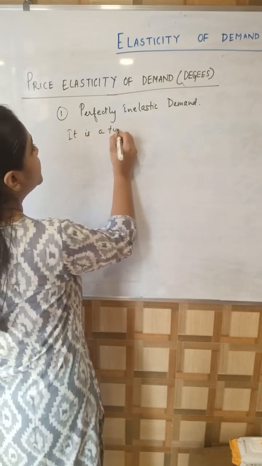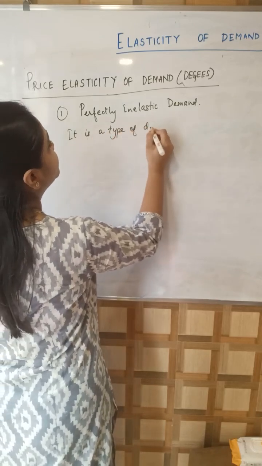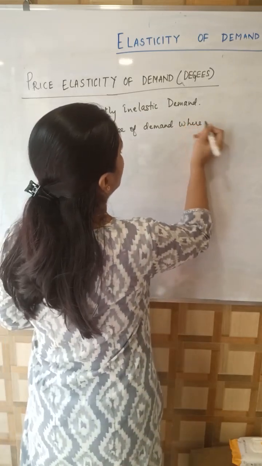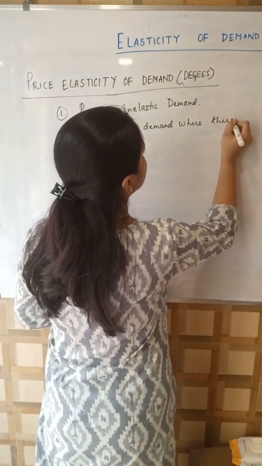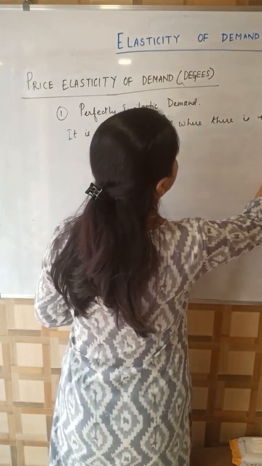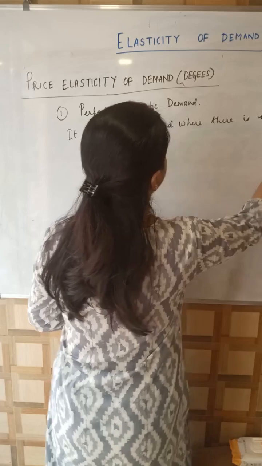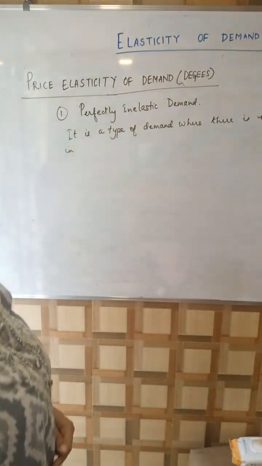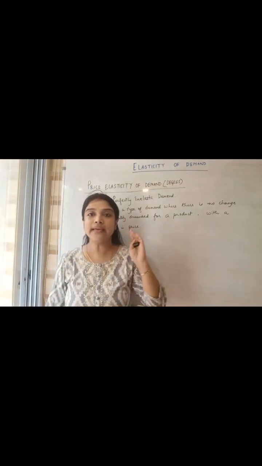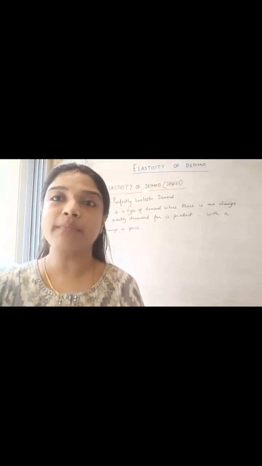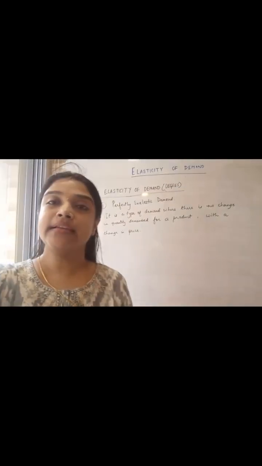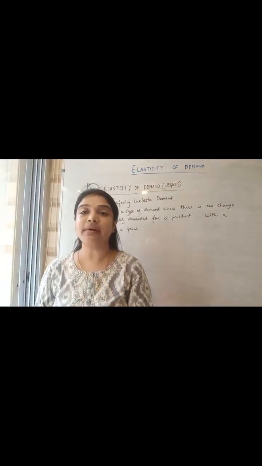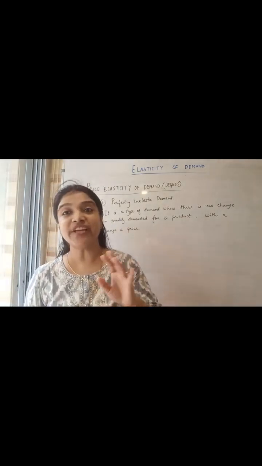Just write the definition. It is a type of demand where there is no change in quantity demanded for a commodity with changes in price.